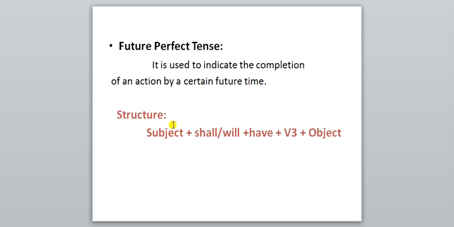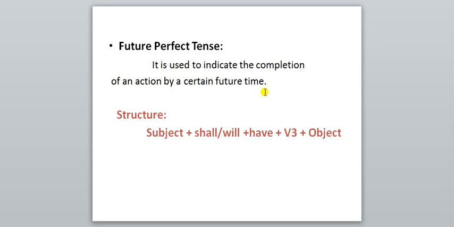Perfect का मतलब पता है ना आपको? Means the completed. See, this word is not new to you because we have seen this word in the present perfect tense also, past perfect tense also, and now we are learning it in the future perfect tense also. Future perfect tense, it is used to indicate the completion of an action by a certain future time.